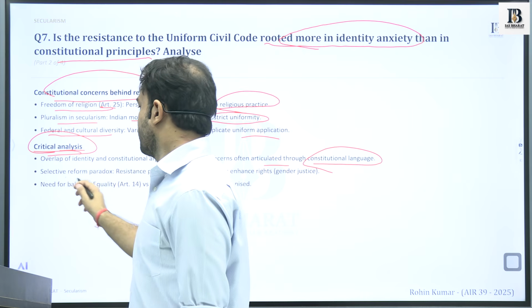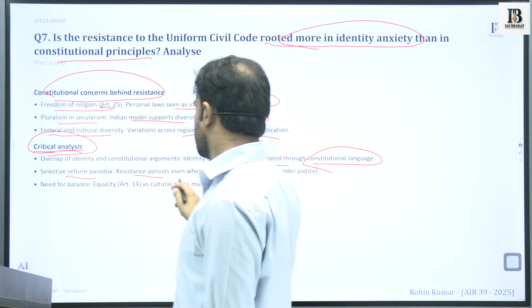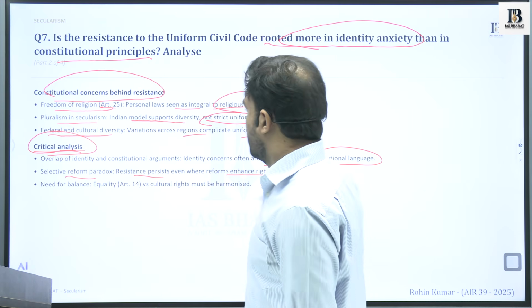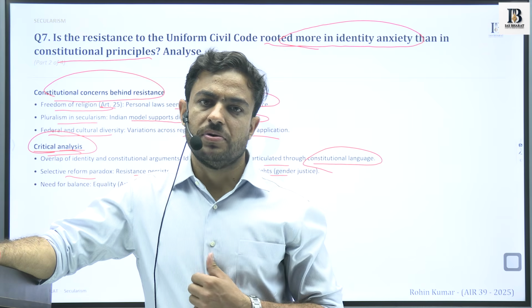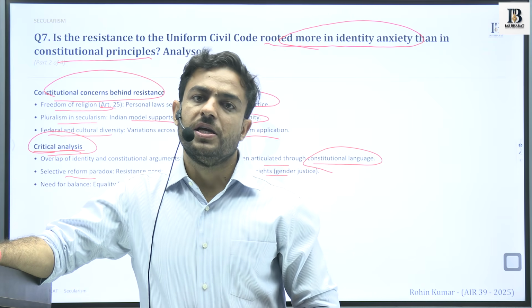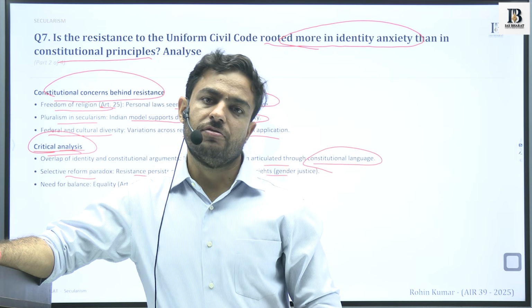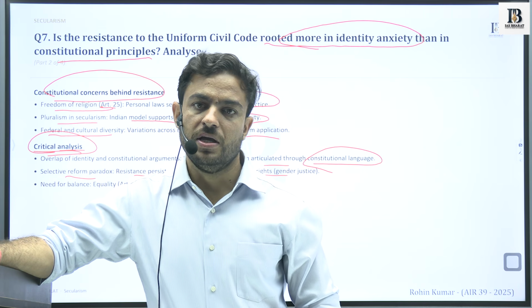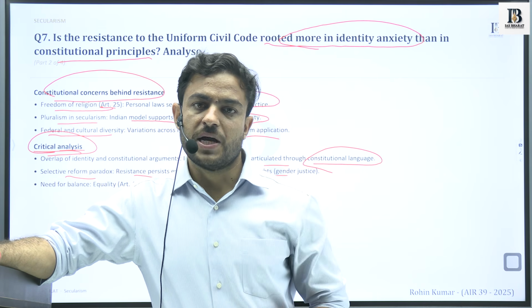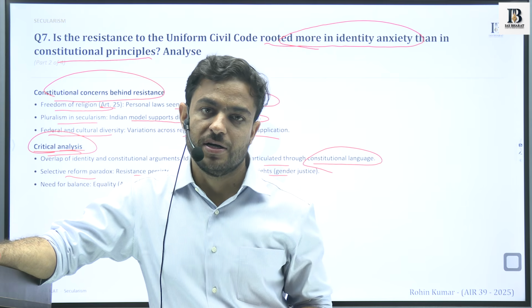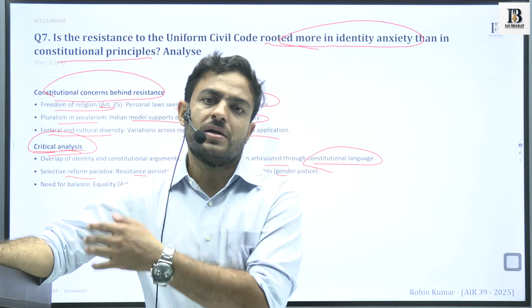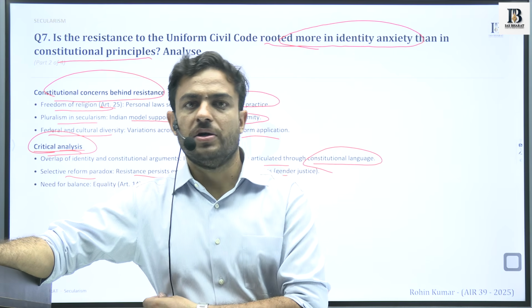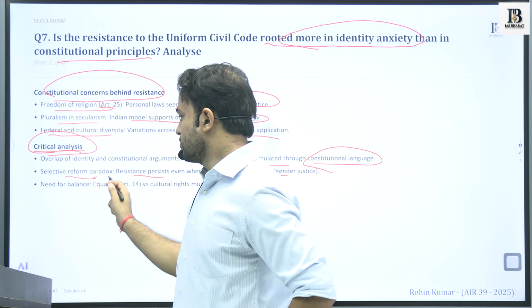Second is the selective reform paradox, resistance persists even where reforms enhance. So again there exist perceptional issues only, that reforms are taking place, and people might perceive that reforms are taking place against them only. It is their religious practices that are targeted more than compared to some other community. Okay, so these issues might exist.